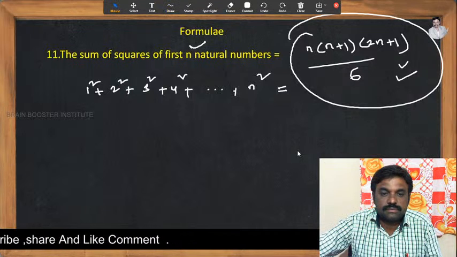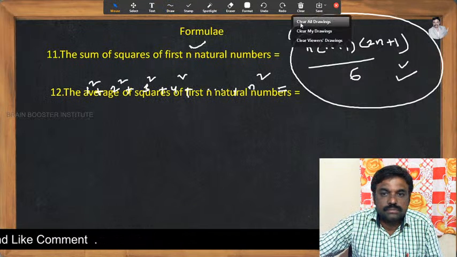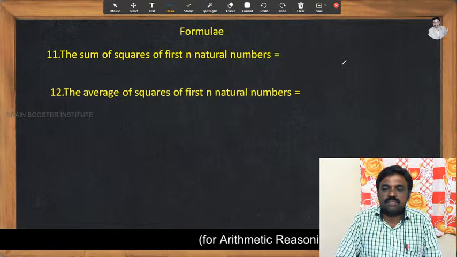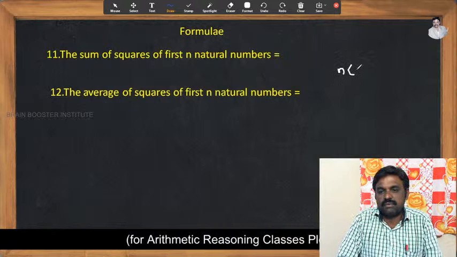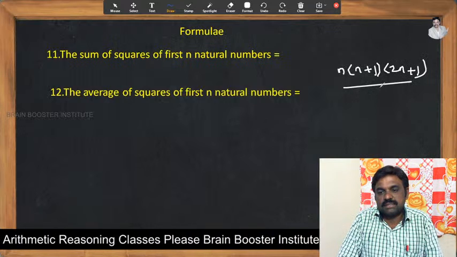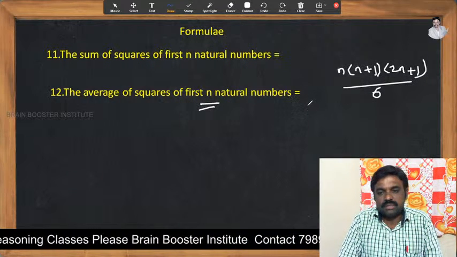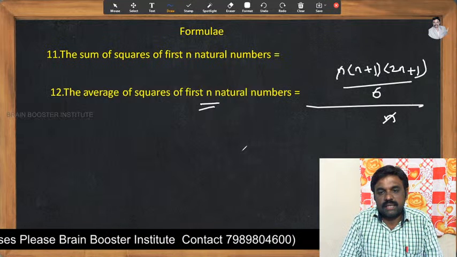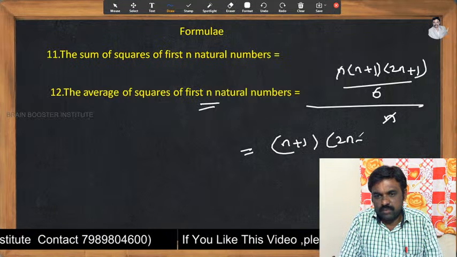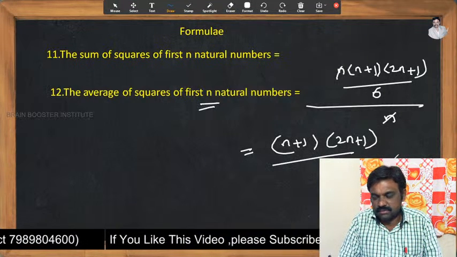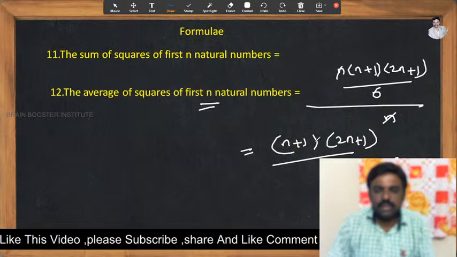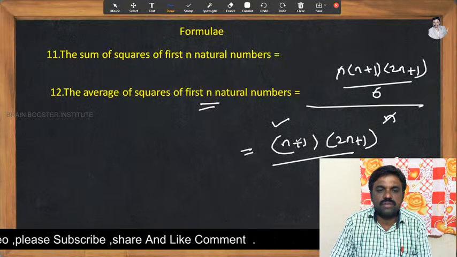What is the formula? The average of squares of the first n natural numbers is nothing but, very simple, my students. The sum formula is n of n plus 1 of 2n plus 1 by 6. The total number of natural numbers is n. So n can cancel. Then what will be the answer? (n plus 1) of (2n plus 1) by 6. Very simple.